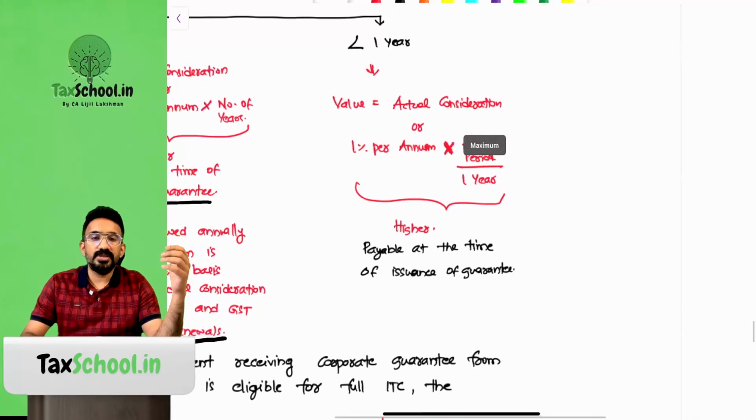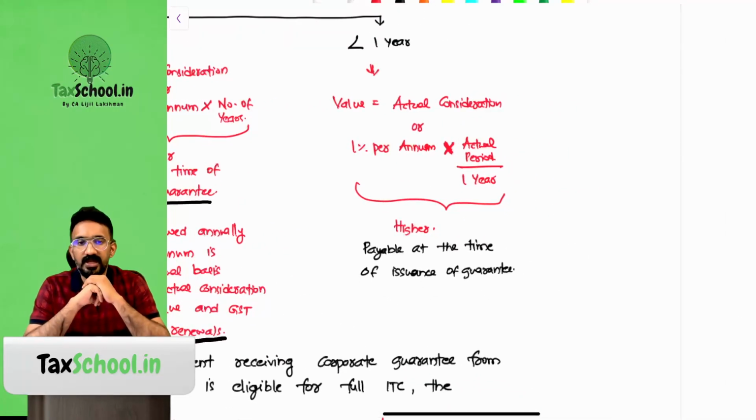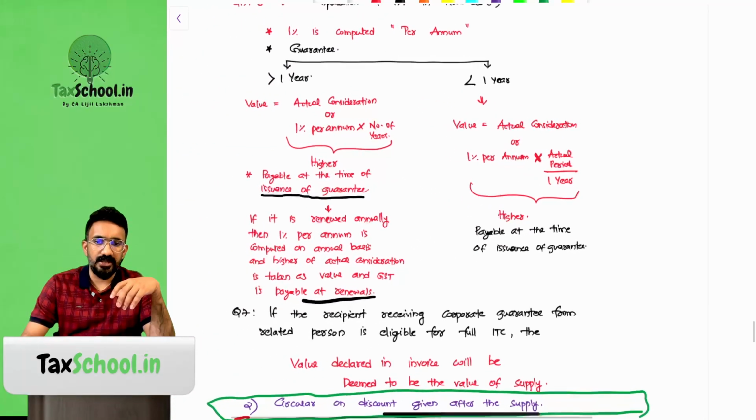What if the loan is taken for 3 months? Then I have to take it proportionately for that period. I have to take the actual consideration or 1% per annum into the number of months divided by 1 year, or the number of days divided by 1 year, and you take whichever is higher, again payable at the time of issuance of the guarantee.